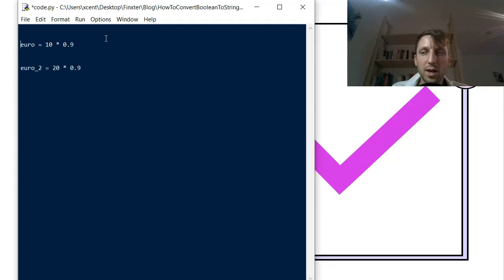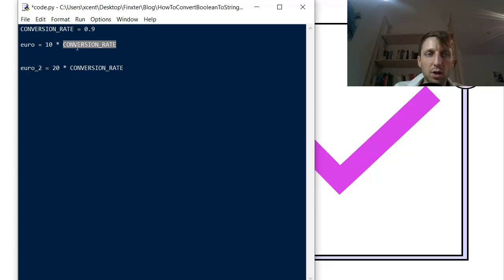So what is the better way? The better way is to simply use the following technique. We have a variable called conversion rate. We define this variable once in the beginning. Usually you do this with capitalized letters, and then we set it to 0.9. So this is our conversion rate, and now we can simply use the conversion rate always in our code, at different instances.